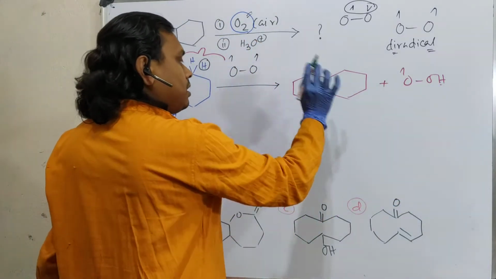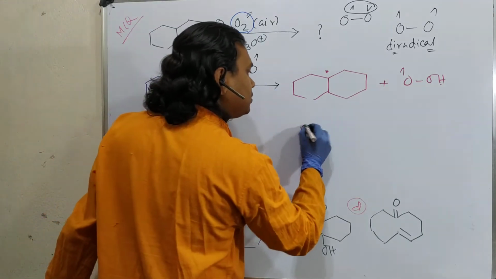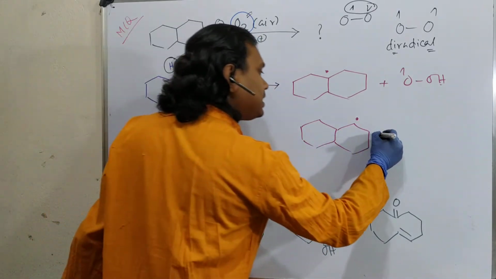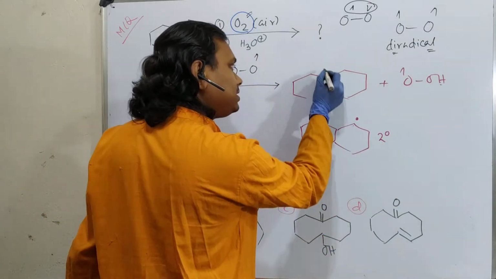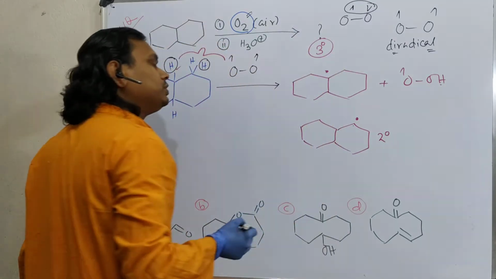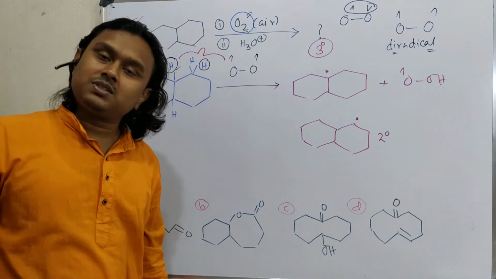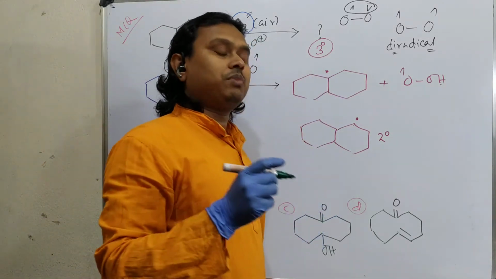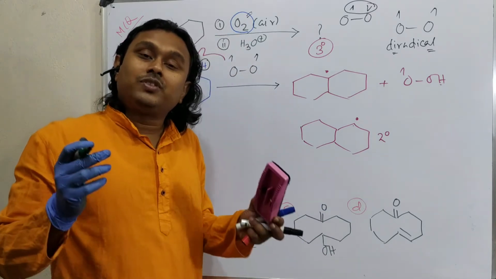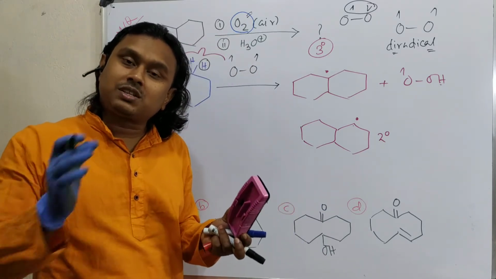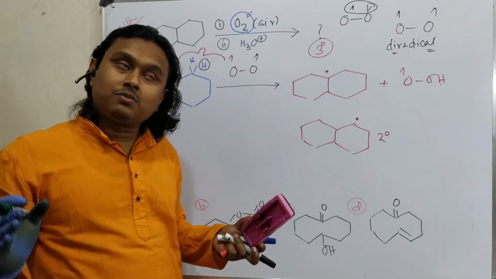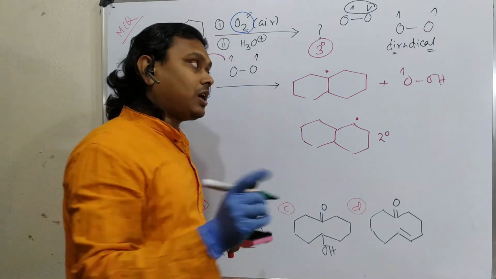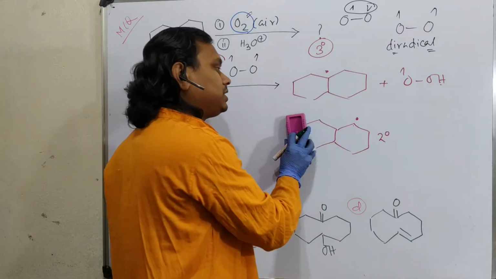Now the question: if you abstract this hydrogen, what radical would have been produced? In this case, we have produced this radical, which is actually a secondary radical. See, the carbon is secondary, but in the other case, this is a tertiary radical. We know that a radical is actually a 7 electron species, electron deficient. So it is stabilized by a plus I effect and hyperconjugation. By the way, I have already discussed in a dedicated lecture the stability of short-lived reaction intermediates like carbocation, carbanion, radical, carbene. Please remember this term. So this radical is stable, that's why it will be produced.